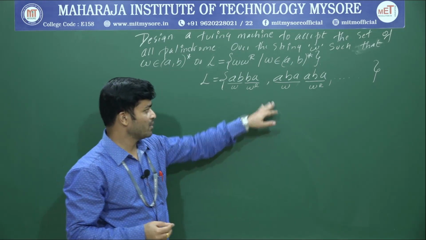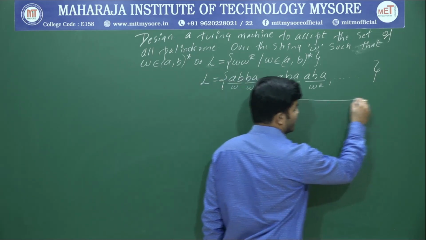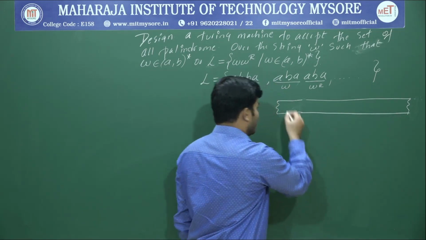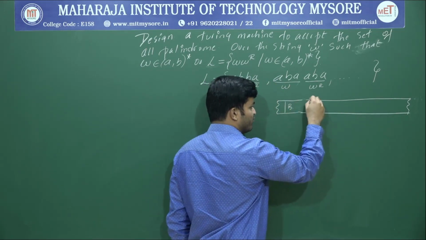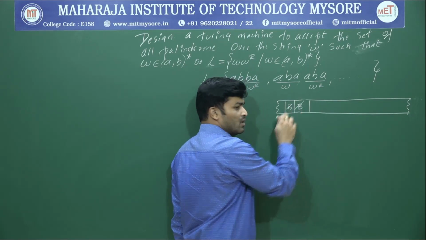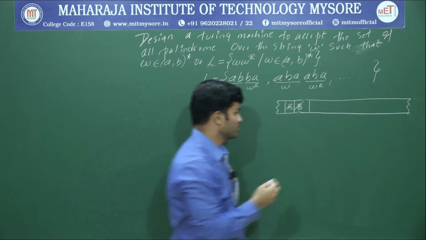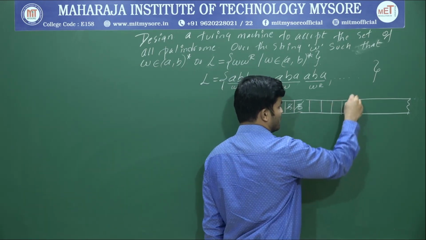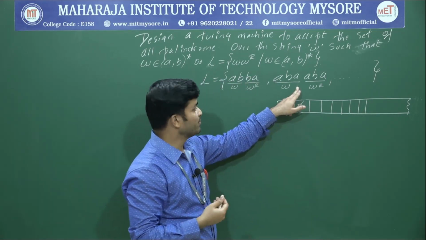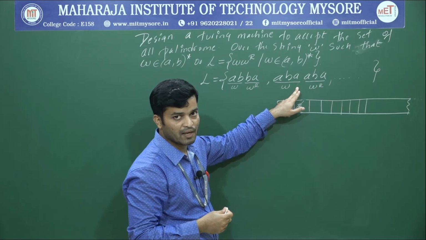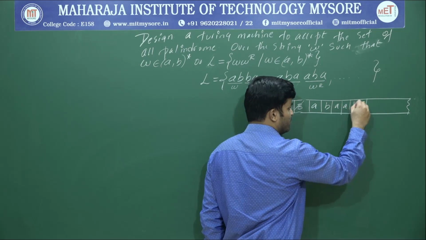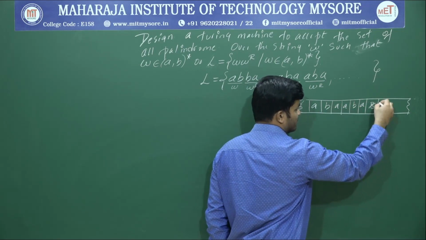The logic is simple. A Turing machine has an infinite tape, and that tape we can extend on both sides. Except for the finite length, all other remaining cells will be filled with blank spaces. This B slash represents blank spaces. Only in the finite length will we have our string. So for explanation purposes, I will go with the string ABA. So all remaining spaces are blank, and this is the finite length.